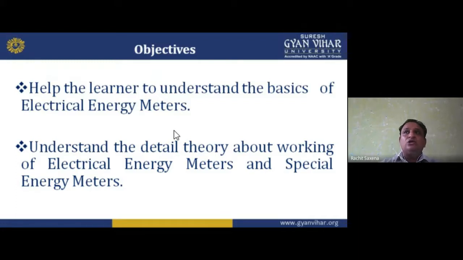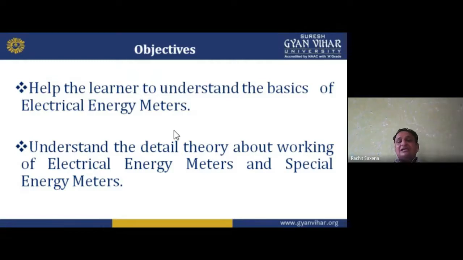So moving forward, I'm going to start my lecture, and I'm delivering this lecture to you, my dear students. There will be some objectives from my side, and some goals which I want to achieve through this lecture. The first objective is to help the learner understand the basics of electrical energy meters. What are the basics we have? Which types of electrical energy meters do we have? We are going to discuss this.